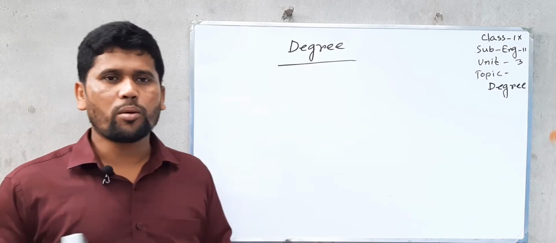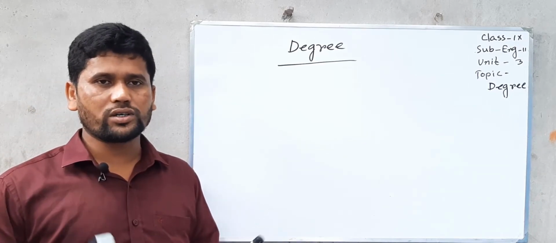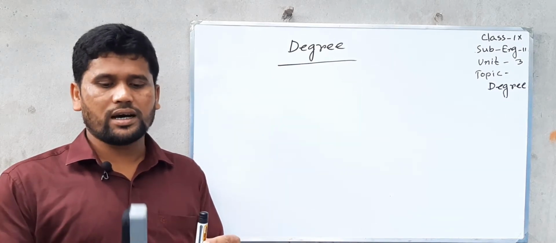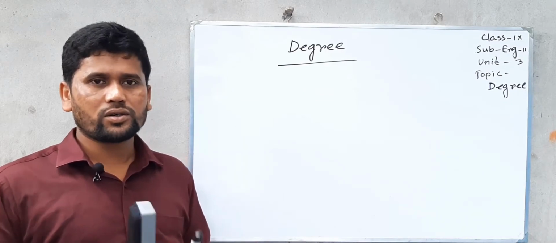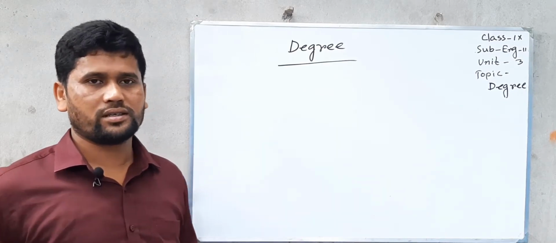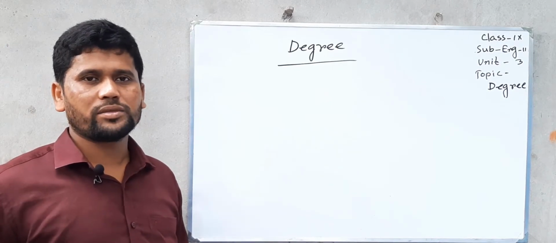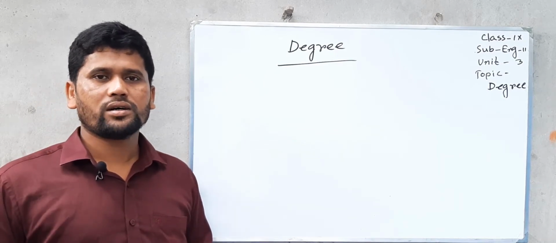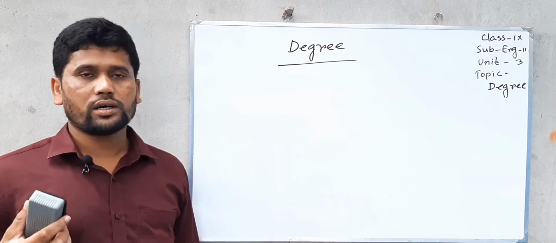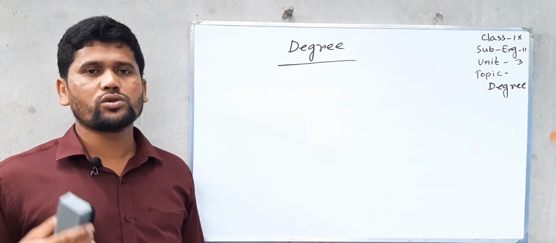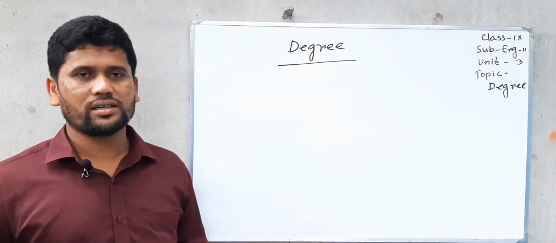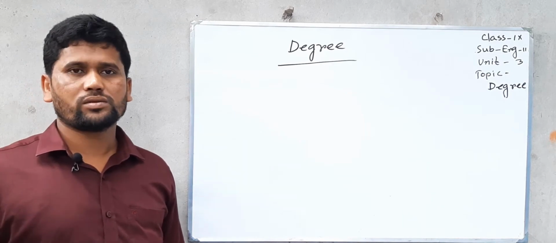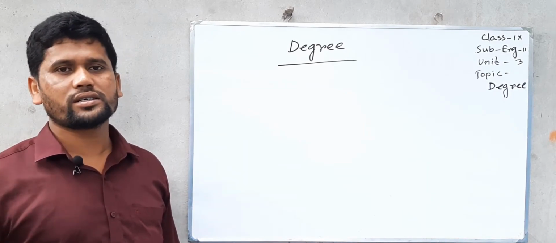And if we compare between two things, I already told you the marker is taller than the duster, and I also told you the duster is shorter than the marker. So here I compare between two things. When we compare between two things, then we call it comparative degree. And when we compare more than two things, the adjective which is used to show the best or worst is called superlative degree. If we compare between three or more than three things, then we call it superlative degree.